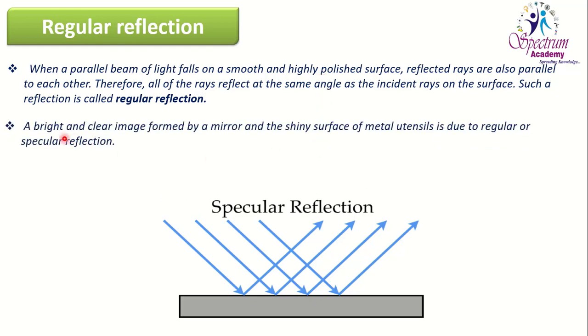Now, a bright and clear image formed by a mirror and the shiny surface of a metal utensil is due to a regular or specular reflection. When the light rays are reflecting from the regular, shiny polished surface, then we will get a clear and bright image due to the shiny surface on which the light rays are falling.